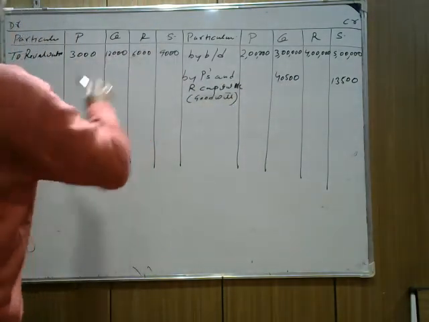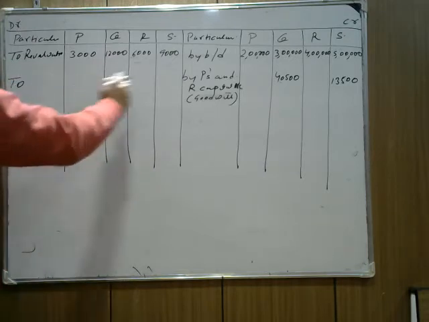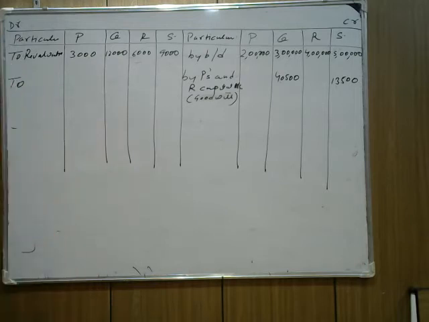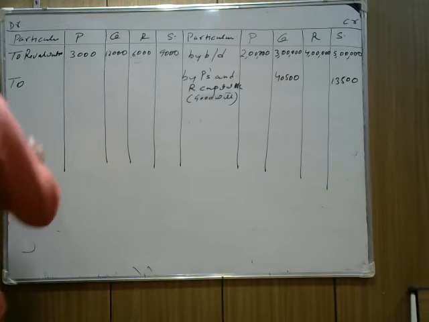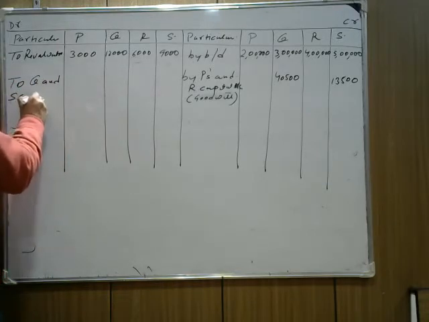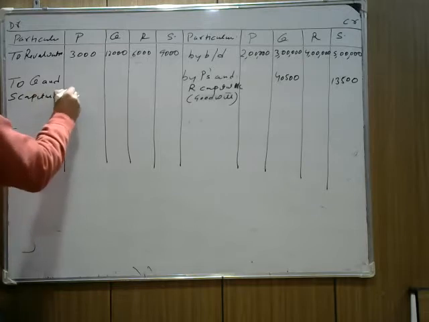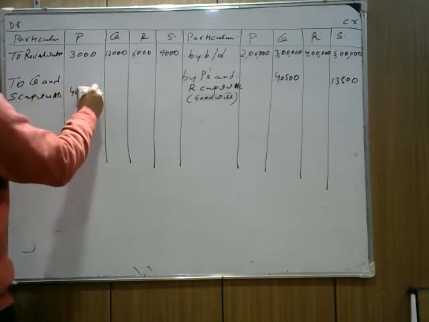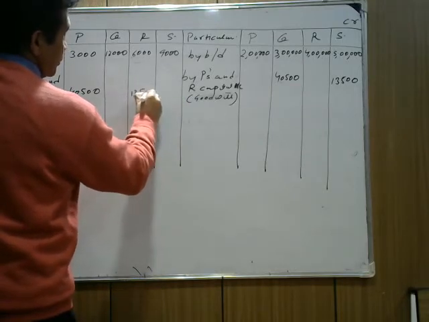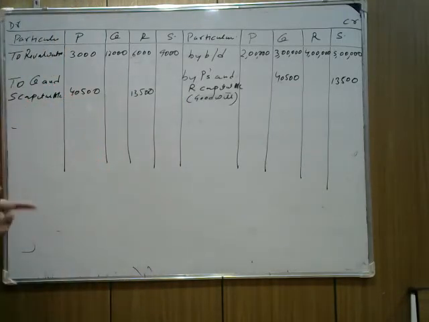Okay. Next question is who is giving? When P and R are paying to Q and S, their capital is decreasing. So we write here to Q and S capital account. P is paying 4,500 to Q and S, and R is paying 13,500 to Q and S. I hope this is clear. This is the most important part before we move further to the adjustment account.